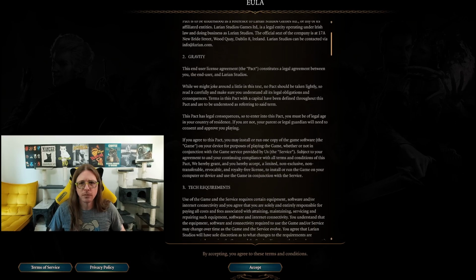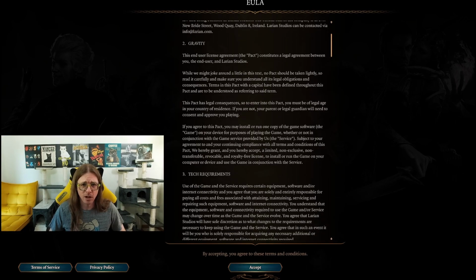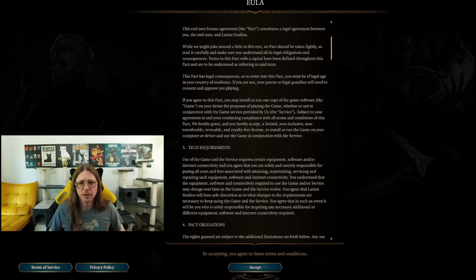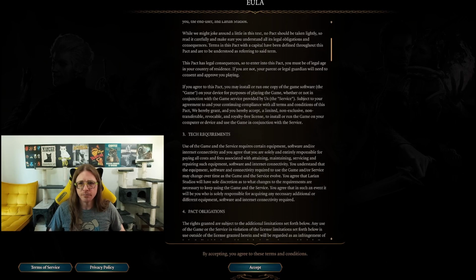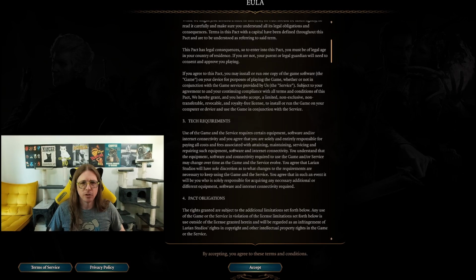Introduction. Gravity the Pact. While we might joke around a little in this text, no pact should be taken lightly, so read it carefully and make sure you understand all its legal obligations and consequences. Terms in this pact with a capital have been defined throughout this pact and are to be understood as referring to said term. You got to be legal age in your country of residence, not your parent or legal guardian. You get to install or run one copy of the game, subject to your own agreement. We hereby grant and you hereby accept a limited, non-exclusive, non-transferable, revocable, and royalty-free license to install or run the game on your computer or device.